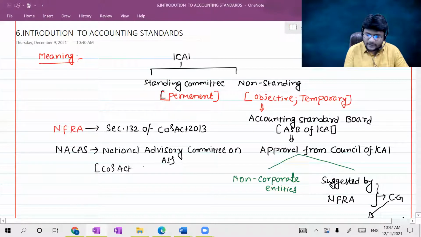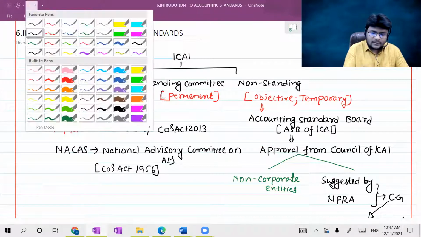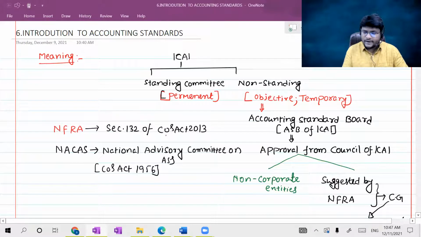So once Companies Act 2013 was introduced, NACAS lost its significance. The reason why NACAS was established at that point of time was to suggest accounting standards to the central government.